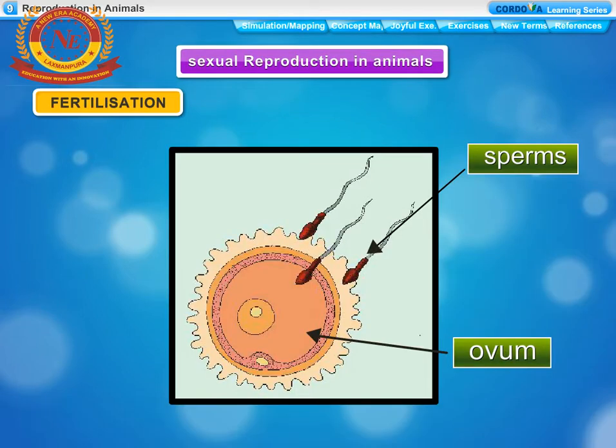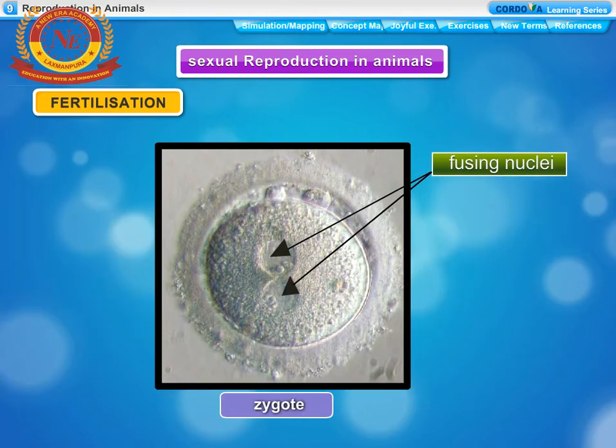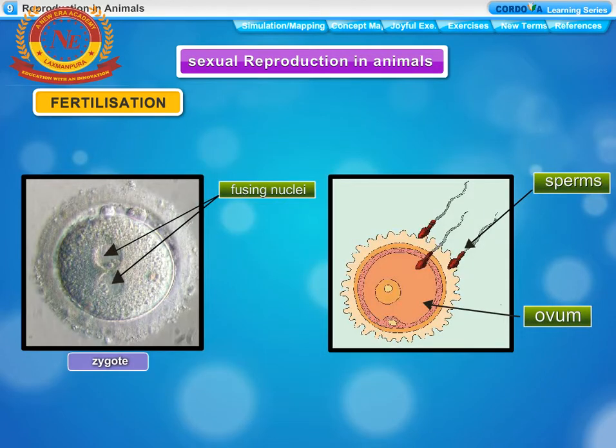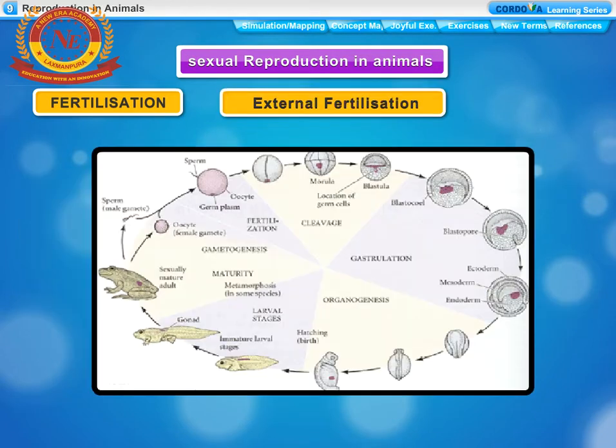Fertilization. The fusion of a male gamete, sperm, with a female gamete, ovum, to form a zygote during sexual reproduction is called fertilization. External fertilization. The fertilization which occurs outside the female body is called external fertilization. In amphibians like frogs and toads, and fishes, external fertilization takes place.